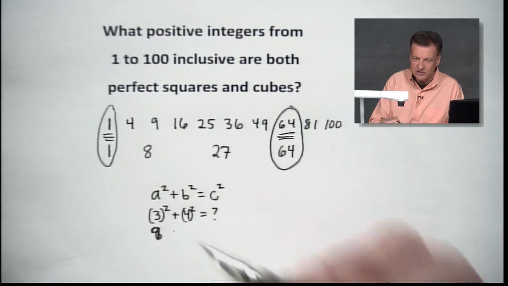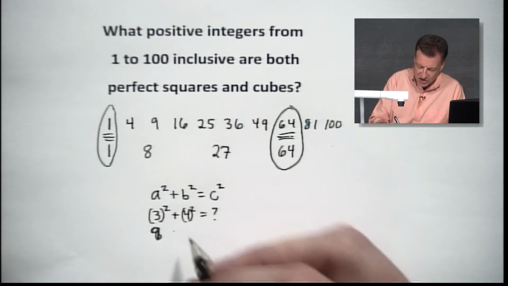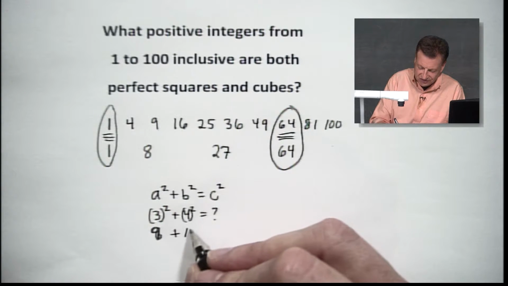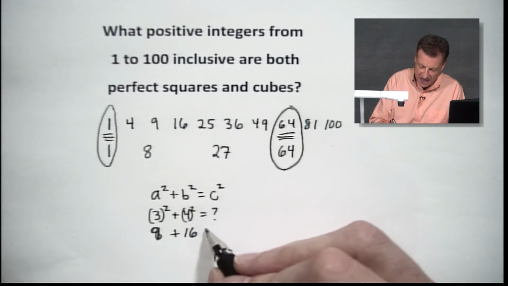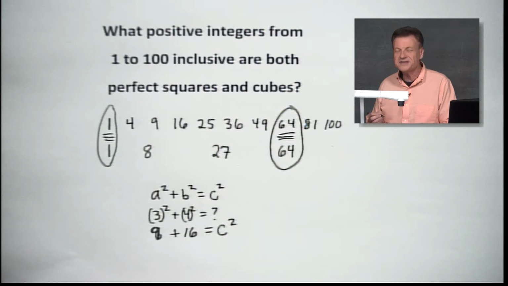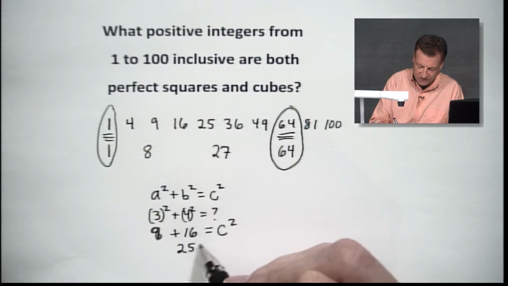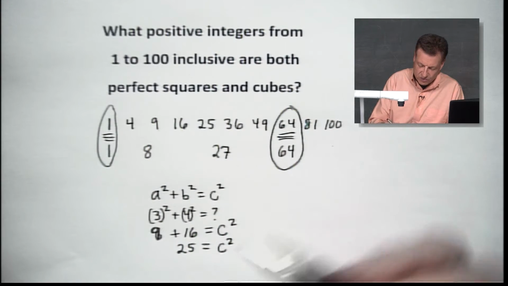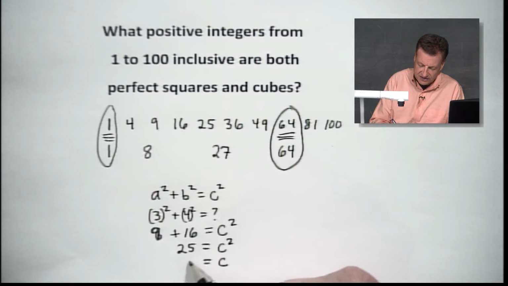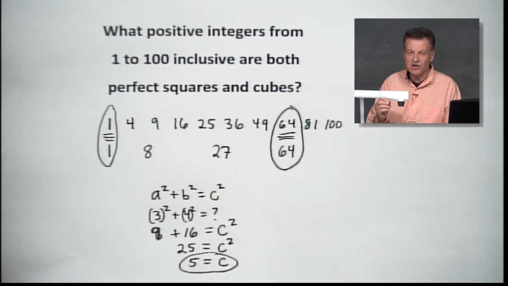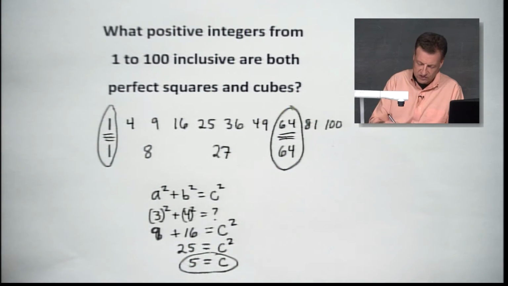I was checking to see if you guys are with me. 9 plus, how about it? 16. That's what 4 squared will give you. And we're going to try to figure out what c squared or exactly what c is. And we add those two together. It's really nice. You get 25, and that is equal to c squared. Aha, c is 5. It's nice to know your perfect squares.